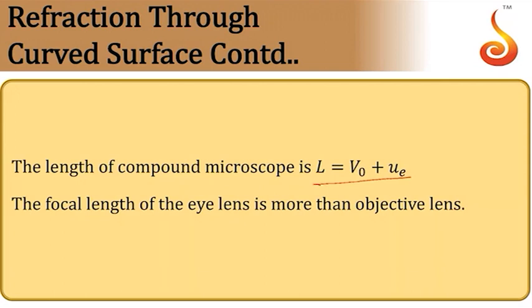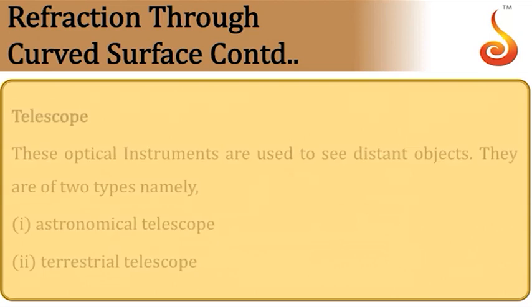So the length of a compound microscope is VO plus UE, that is the distance between the two lenses. Generally the focal length of the eyepiece will be greater than the focal length of the objective, and the aperture of the eyepiece will be greater than the aperture of the objective in case of a microscope.